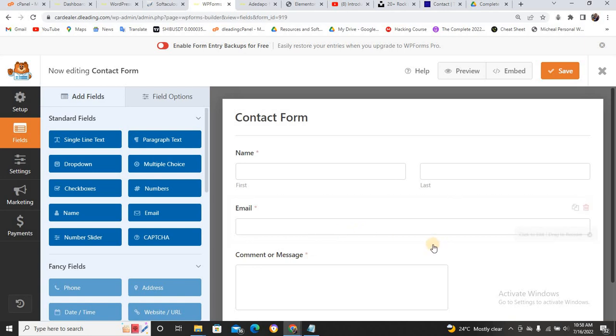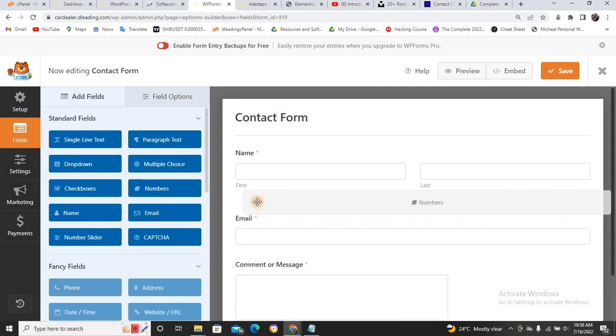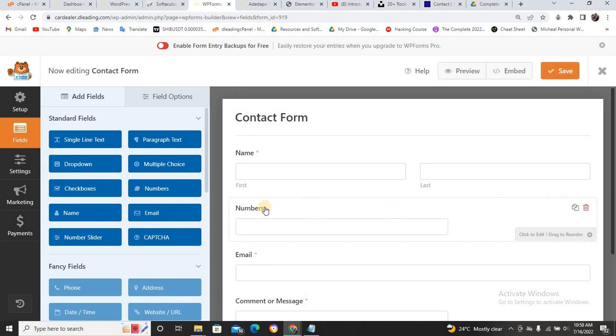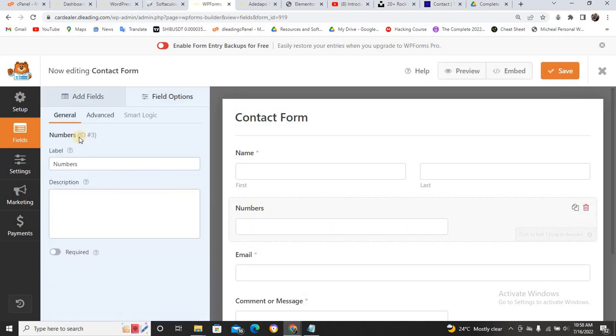You can just click on this. Where's phone number? Now, this phone number field, it's only Pro that can use it, but we can just drag this one and use it as phone number. So we just change this heading and say phone number.